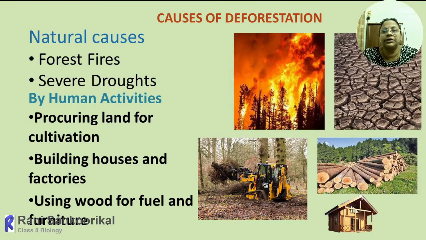The second category of deforestation is human activities, anthropogenic, we'll say. That means human beings are involved in that and their activities result in deforestation. In that, the first main reason is procuring the land or clearing the land for construction of buildings and resorts and such activities.